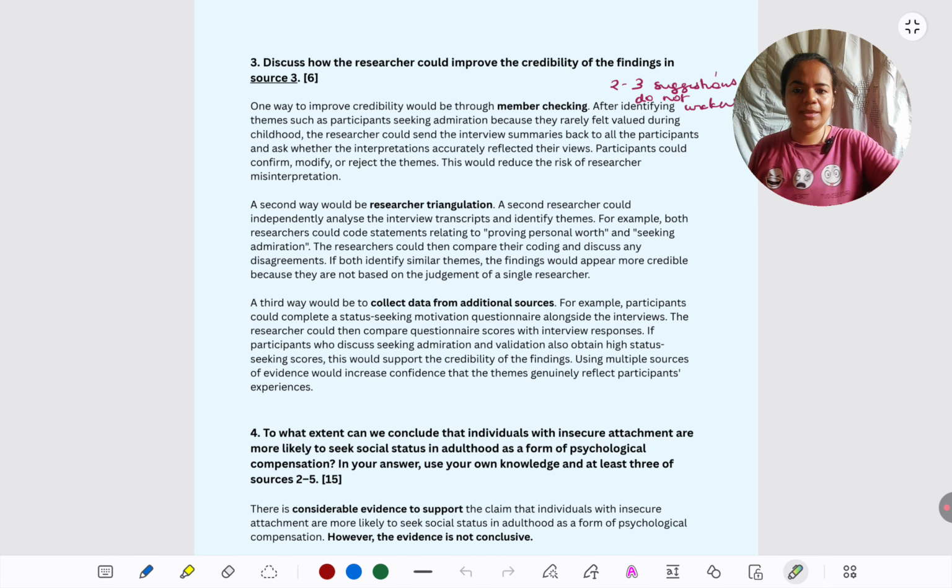So what they can do is they can ask the participants to read the themes that they have come up with after they have come up with them, and the participants can just give their feedback whether they truly meant to say what the researcher has interpreted or not. So this is member checking.